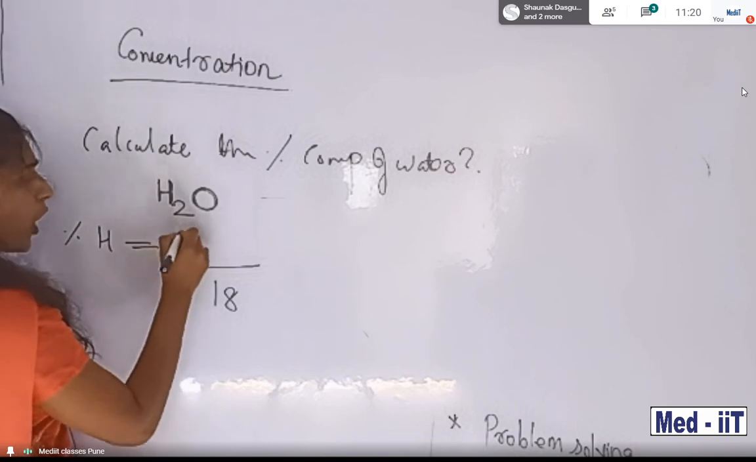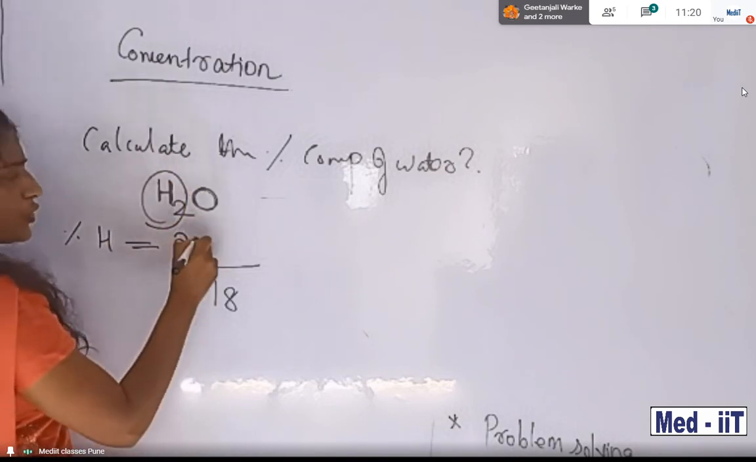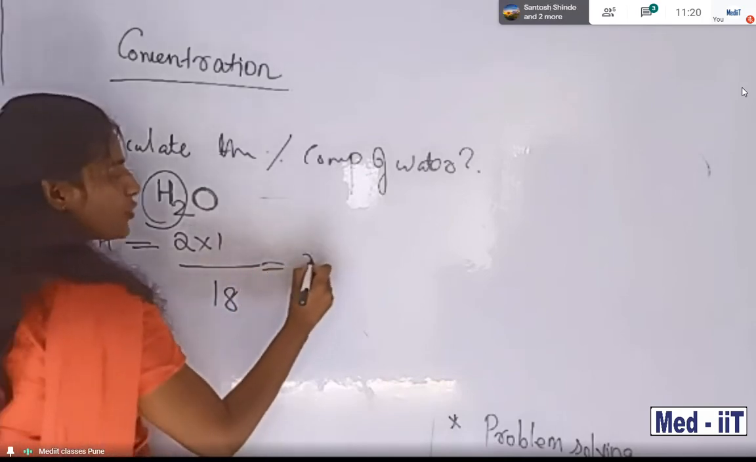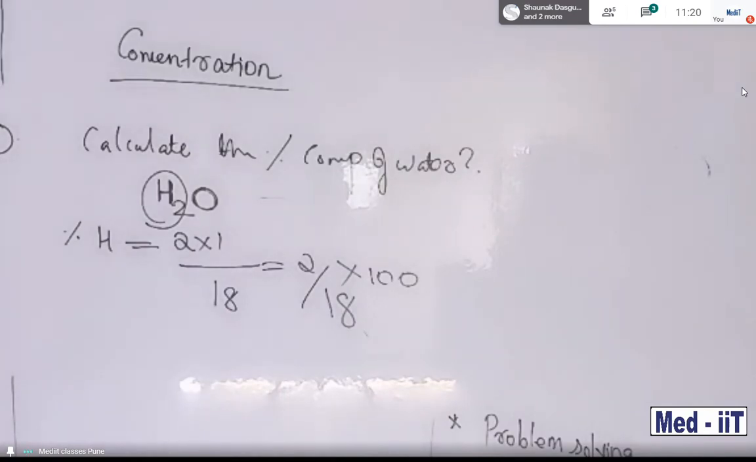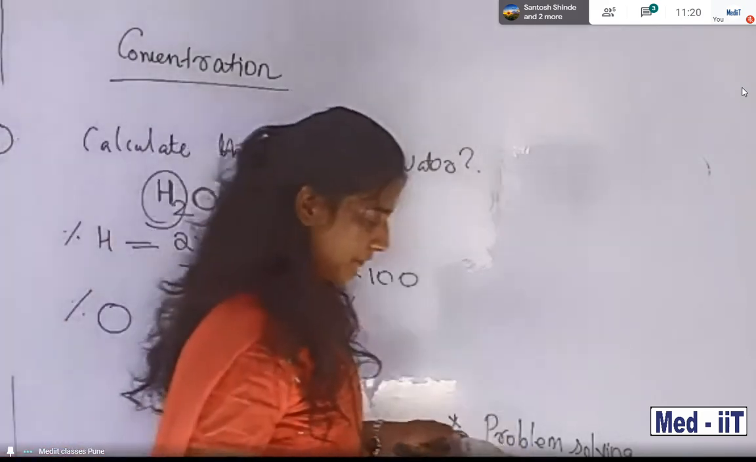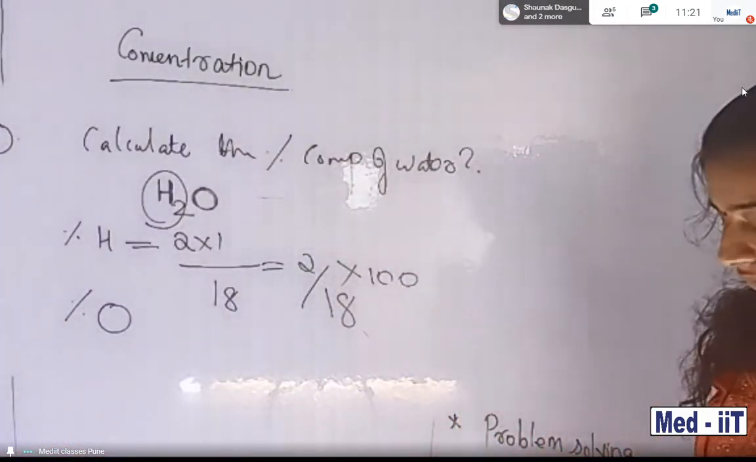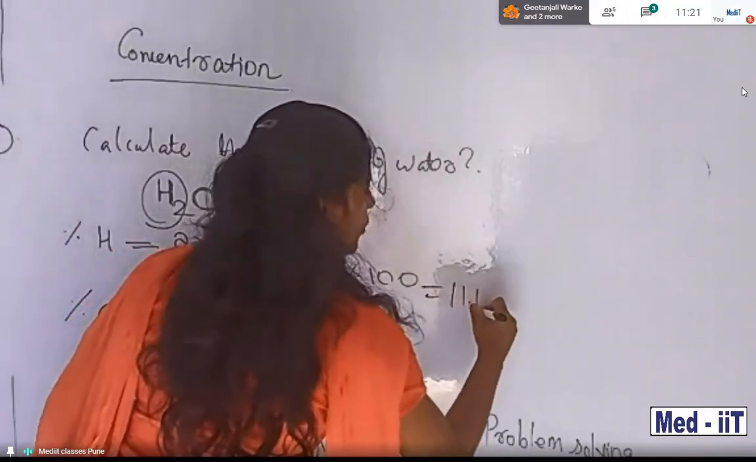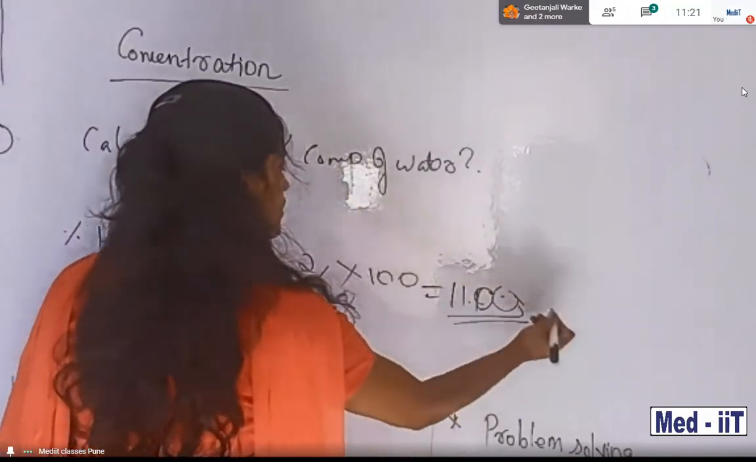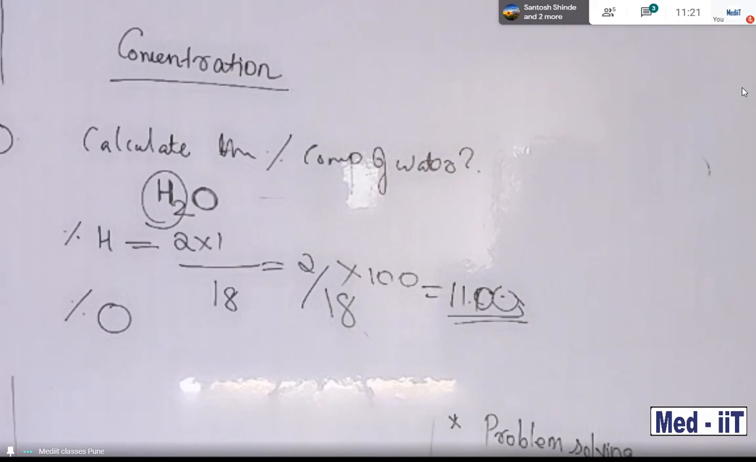Hydrogen present is 2, so 2 by 18 into 100. This is the percentage of hydrogen. You can find out the exact value. Now you want to find out the percentage of oxygen. Tell me the exact values also. This is around 11 point something. So what about the oxygen percentage composition of water?